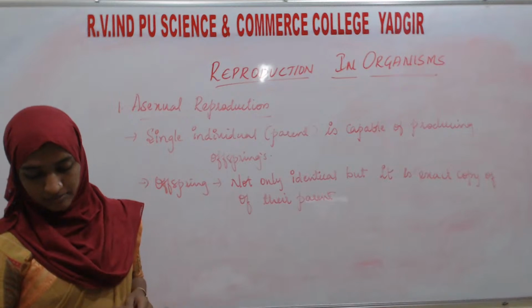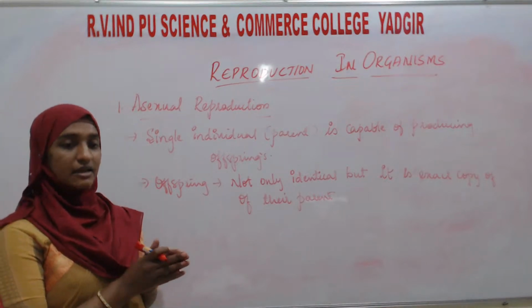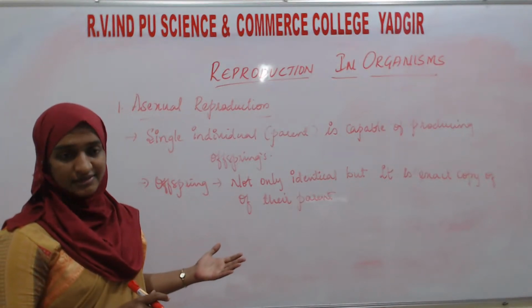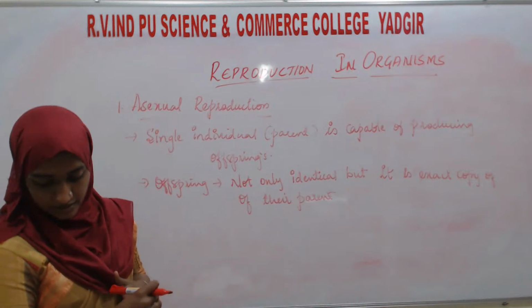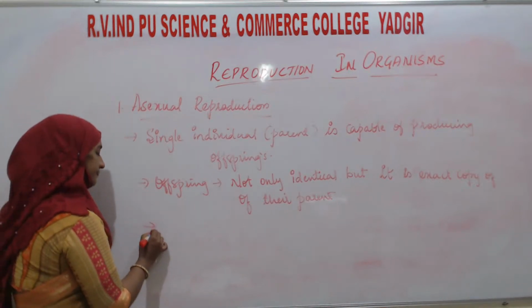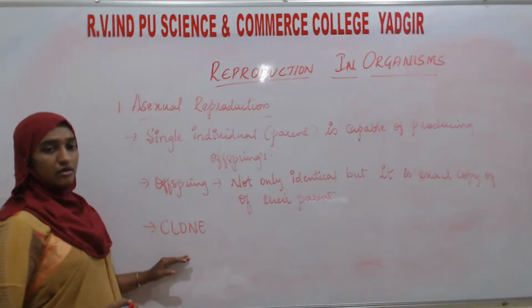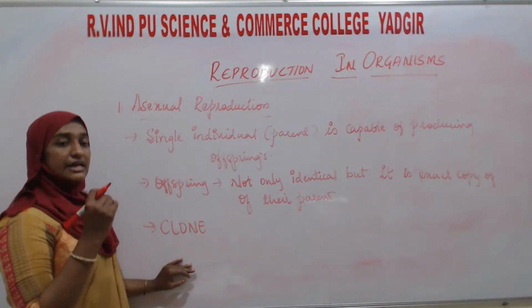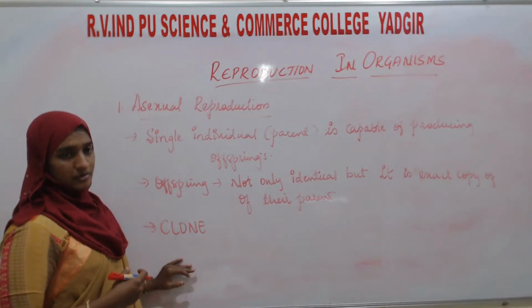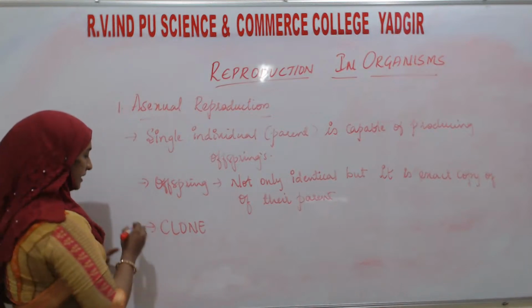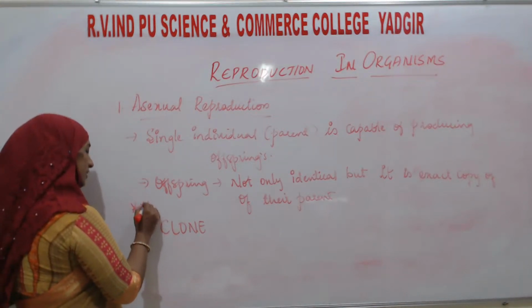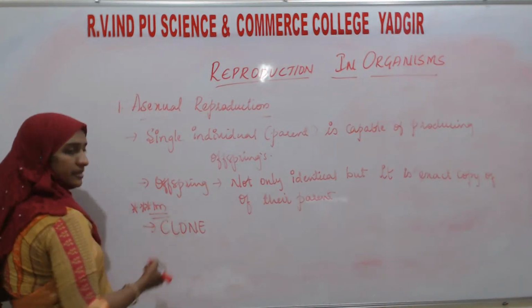Offspring which are genetically identical to their parents, to them they have given a term, that is clone, where the organisms are exact copies of their parent. This clone will be asked for 1 mark.